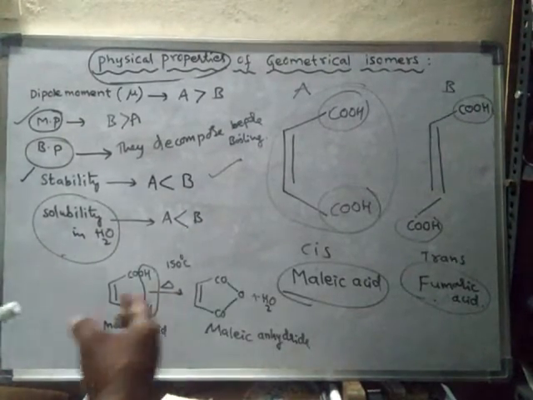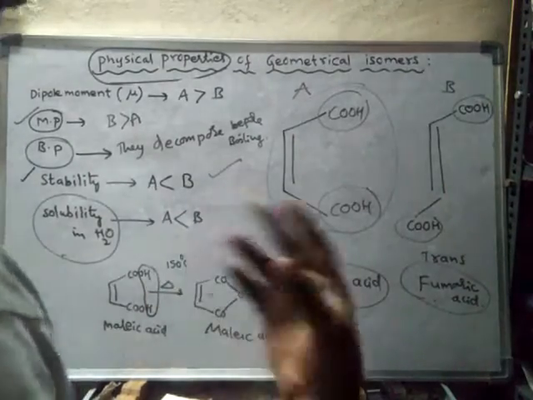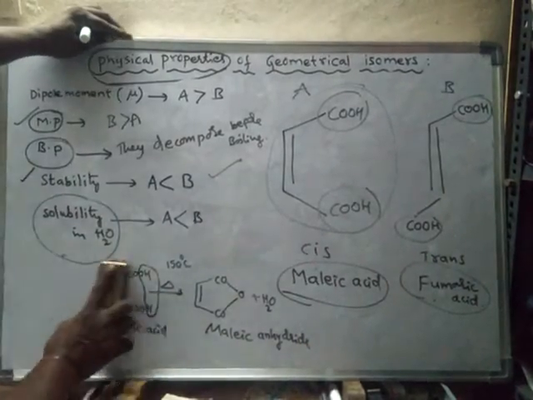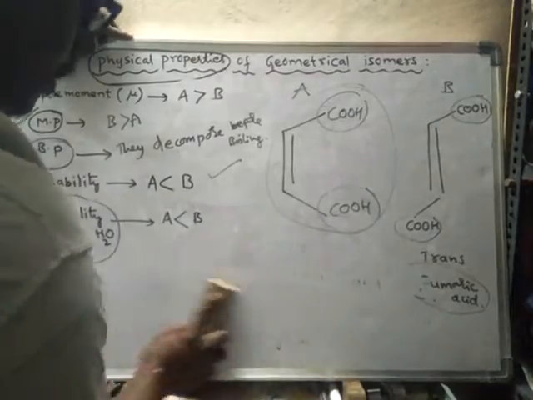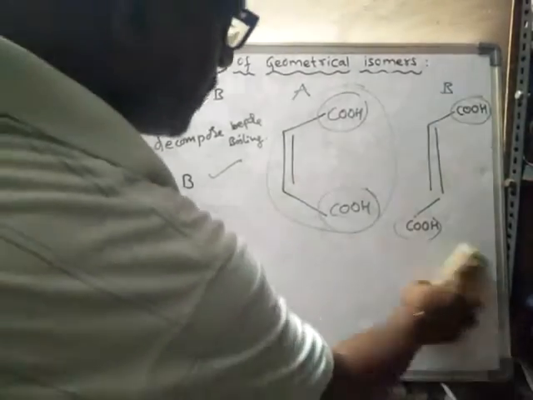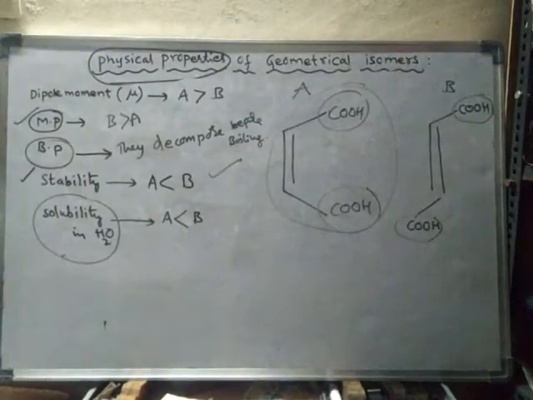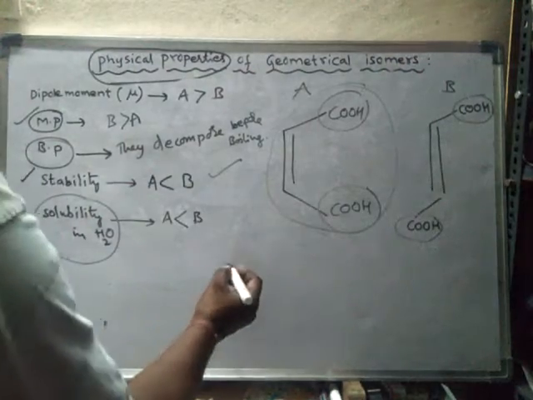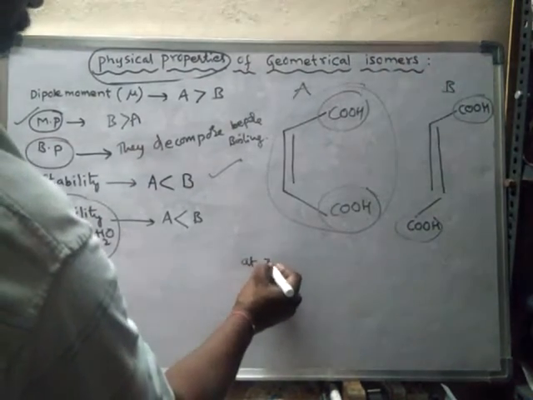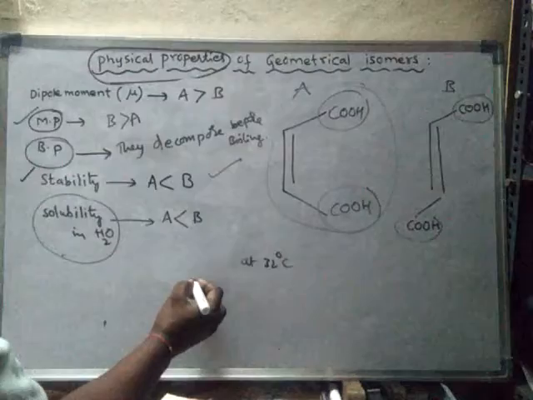But when they are heated to a very high temperature, around 320 degrees centigrade, what happens?